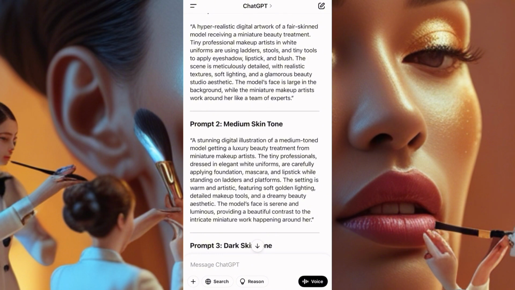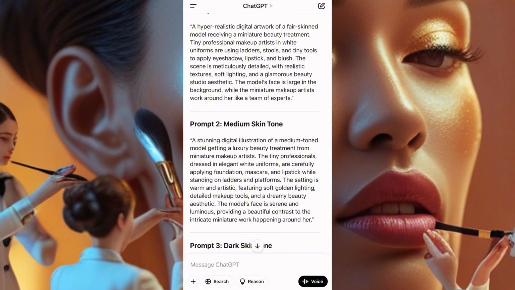I said: realistic detailed artwork of a fair skin model receiving mini mature beauty treatment. Tiny professional makeup artists in white uniforms are using ladders and tiny tools to apply eyelashes, eyeshadow, lipstick, and blush. The scene is seriously detailed, with realistic texture, soft lighting, and a glamorous beauty studio.